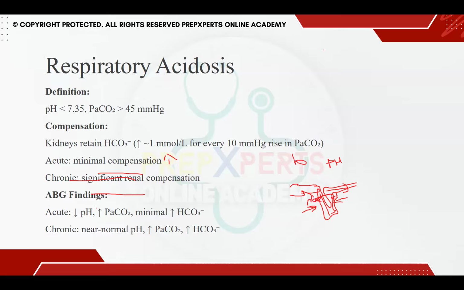when the patient presents to you with a pH of 7.1, PaCO2 of more than 45 or 48 or 50, and the bicarb is compensatorily rising in the range of 35 or 36. Okay, so in acute, you will find there is a decrease in pH, an increase in PaCO2, and minimally bicarb is being raised. But in chronic, what happens is that there is a near normal pH. The PaCO2 rises significantly and bicarb also rises significantly.